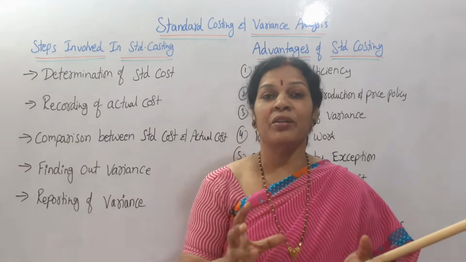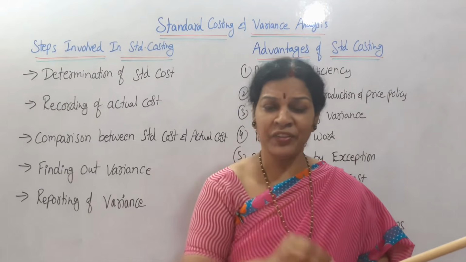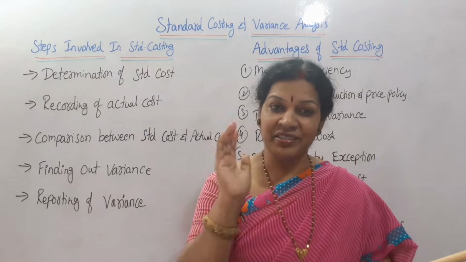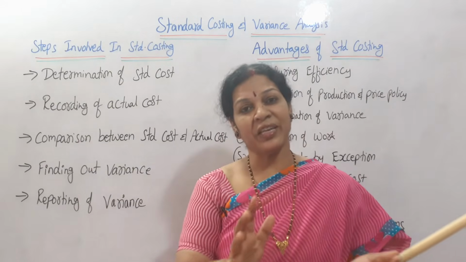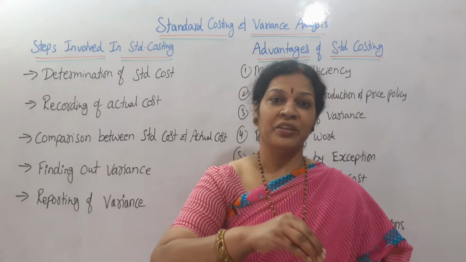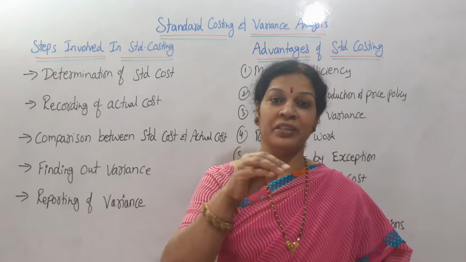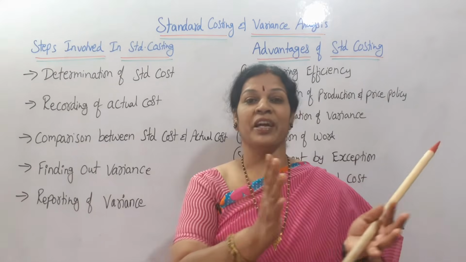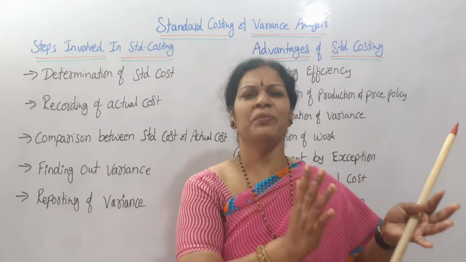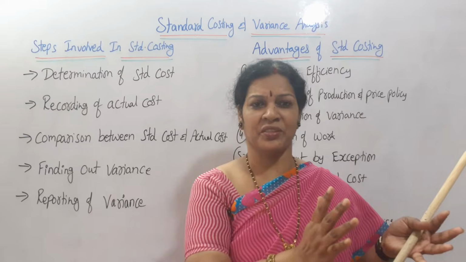We do a lot of survey. After the survey, we'll decide that this is the price, and we'll fix it. In the same way, in standard costing, after doing the survey, after reading all the conditions of the market, they'll decide that the standard cost is this much.